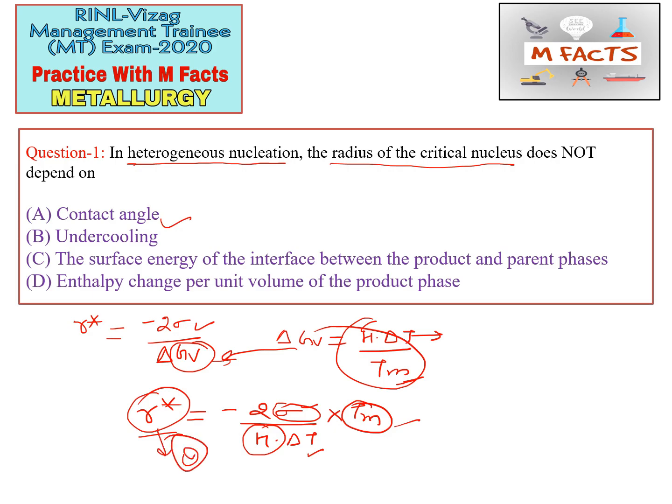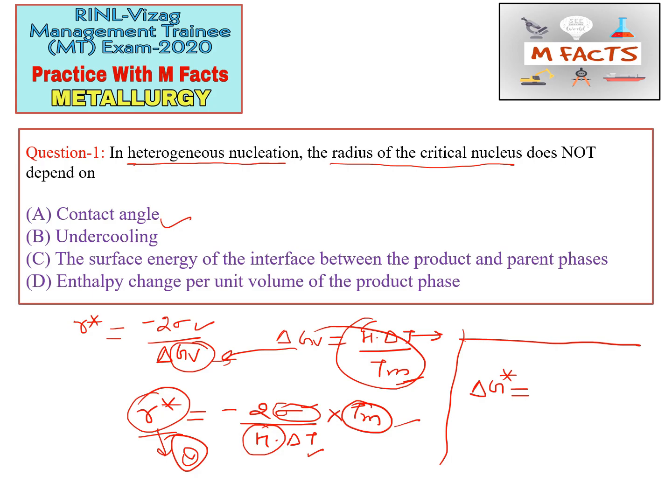However, in heterogeneous nucleation, we get the formula for delta G star, the critical Gibbs free energy, and this critical Gibbs free energy depends on the theta value.